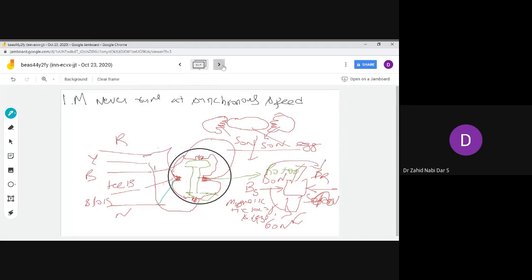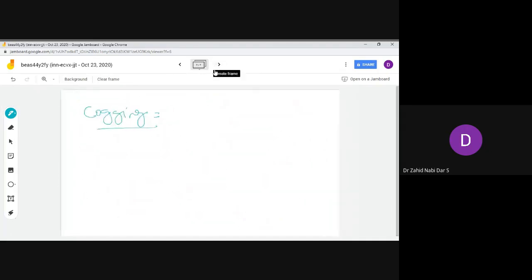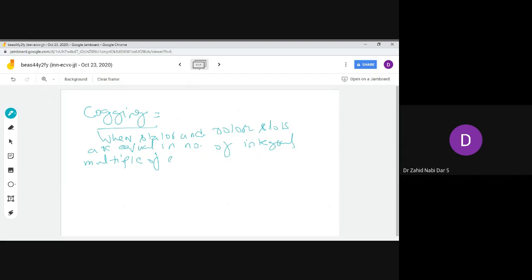So what happens is that when the stator and rotor slots are equal in number or integral multiples of each other, then your induction motor will not start.